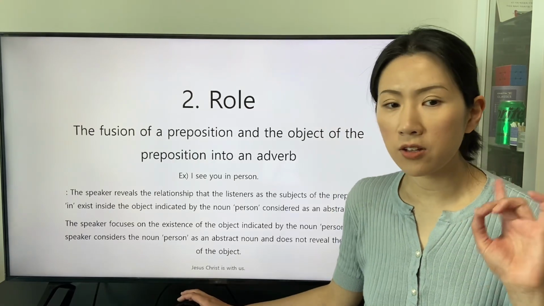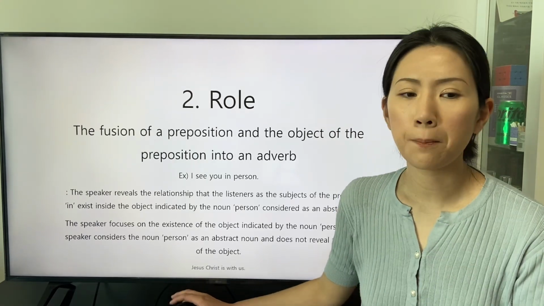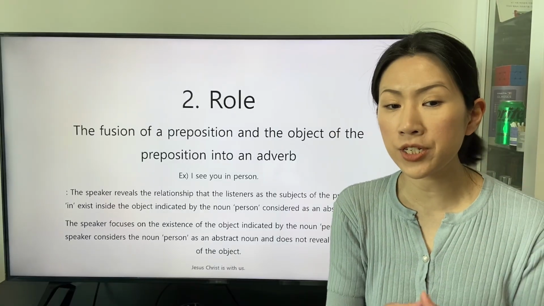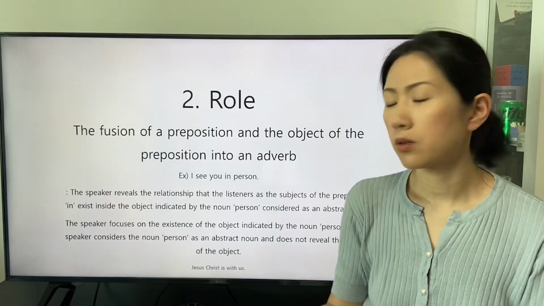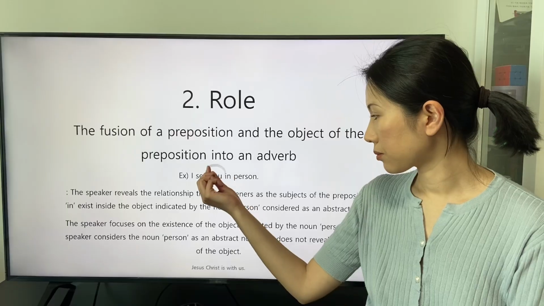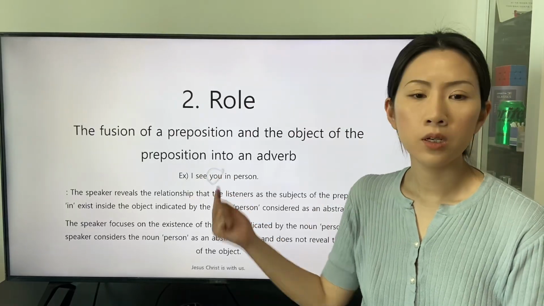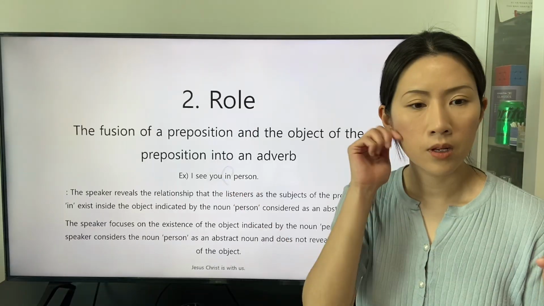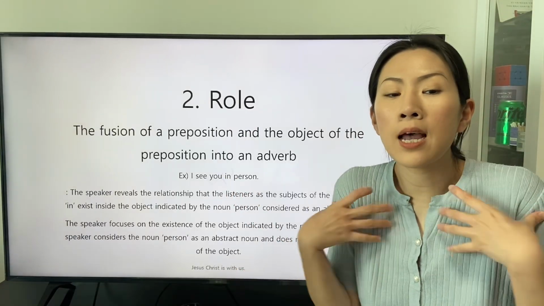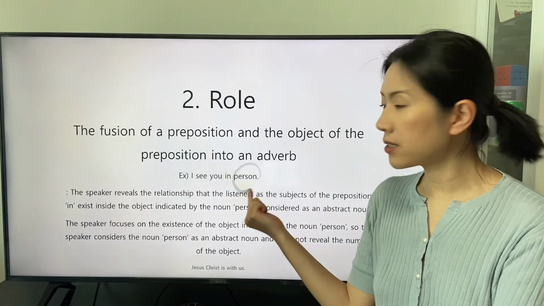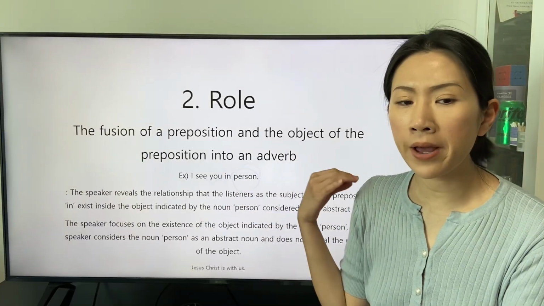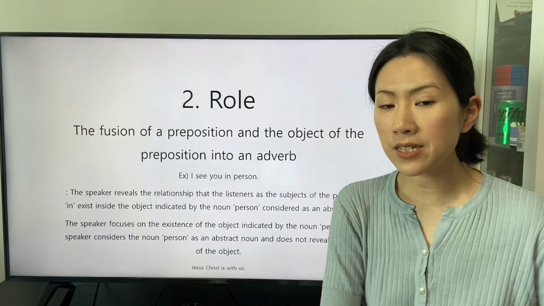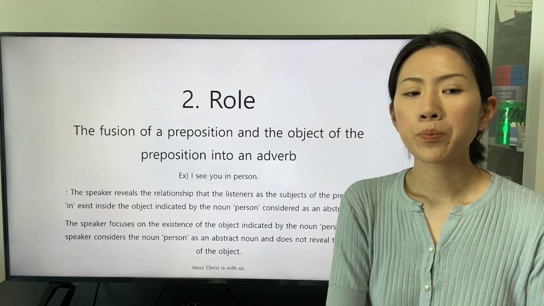There is a clause, I see you in person. The speaker reveals the relationship that the listener says the subject of the preposition in exists inside the object indicated by the noun person, considered as an abstract noun.